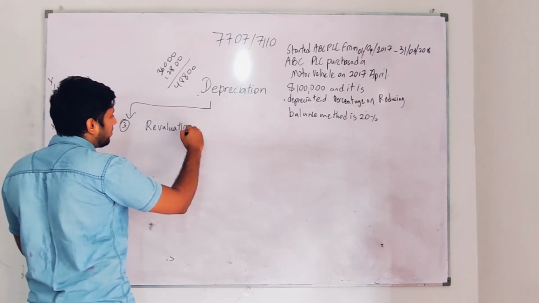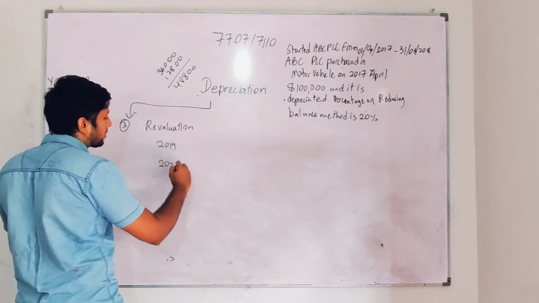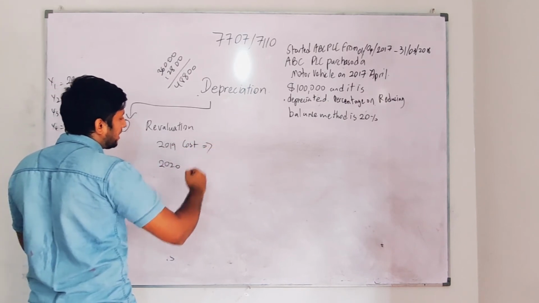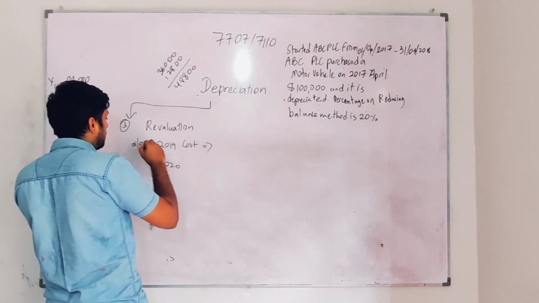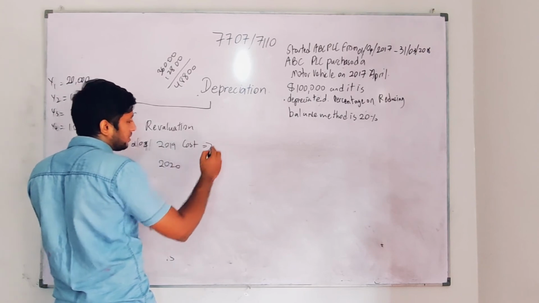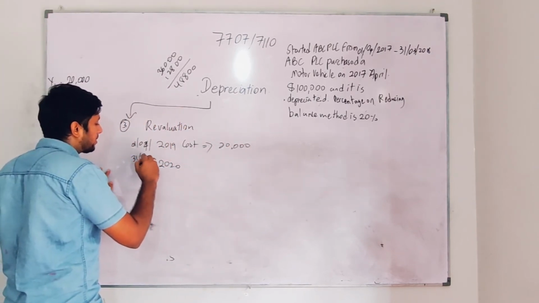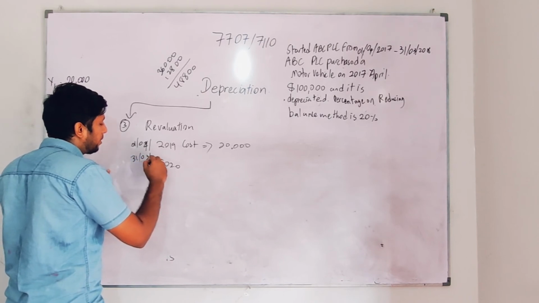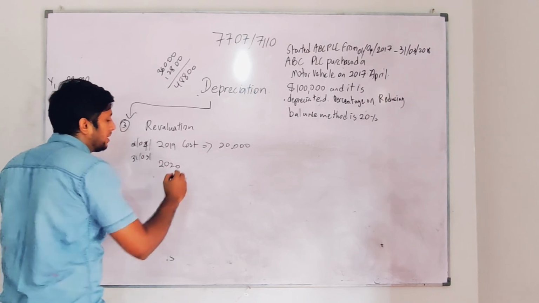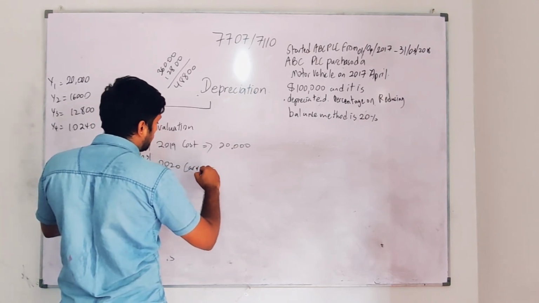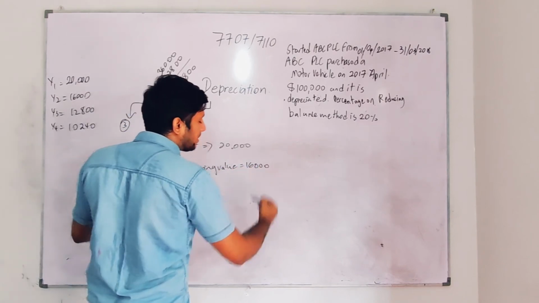Revaluation. How does it happen? Very easy. You have a value in 2019 and a value in 2020. For example, on 1st April 2019 your cost is 20,000. Now they will give you the year-end balance also, on 31st March 2020. You will get the carrying value at the end of the year, which is 16,000. So now you will find the depreciation very easily.